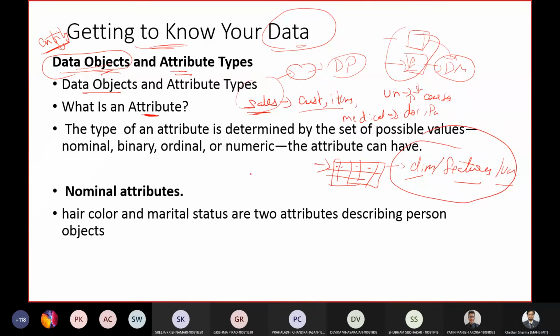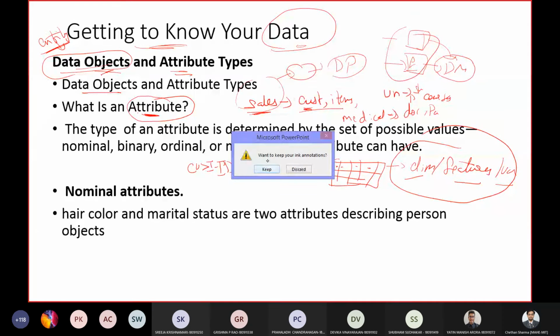If you consider sales, customer is one data object. What could be the attributes of this customer object? Customer ID could be one attribute. Customer name could be one more attribute.